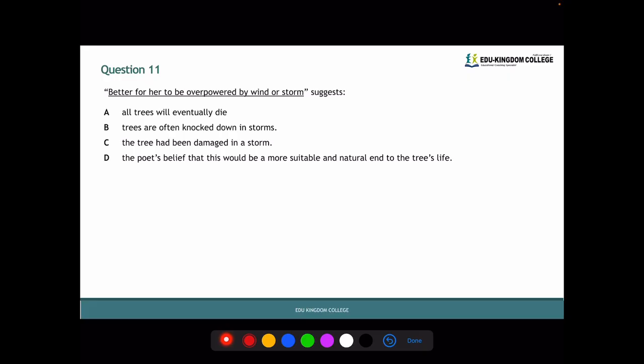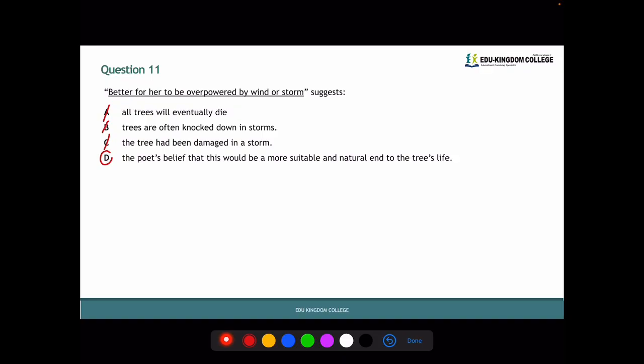So we could cross out A first. All trees will eventually die. Well, that's true, but that's not the main message of what this poem is about. Same thing as B, trees are knocked down in storms. We know that that's quite literal. They're asking for more of a metaphorical meaning. So it can't be C, it must be D. D is the poet's belief that this would be a more suitable and natural end to the tree's life.